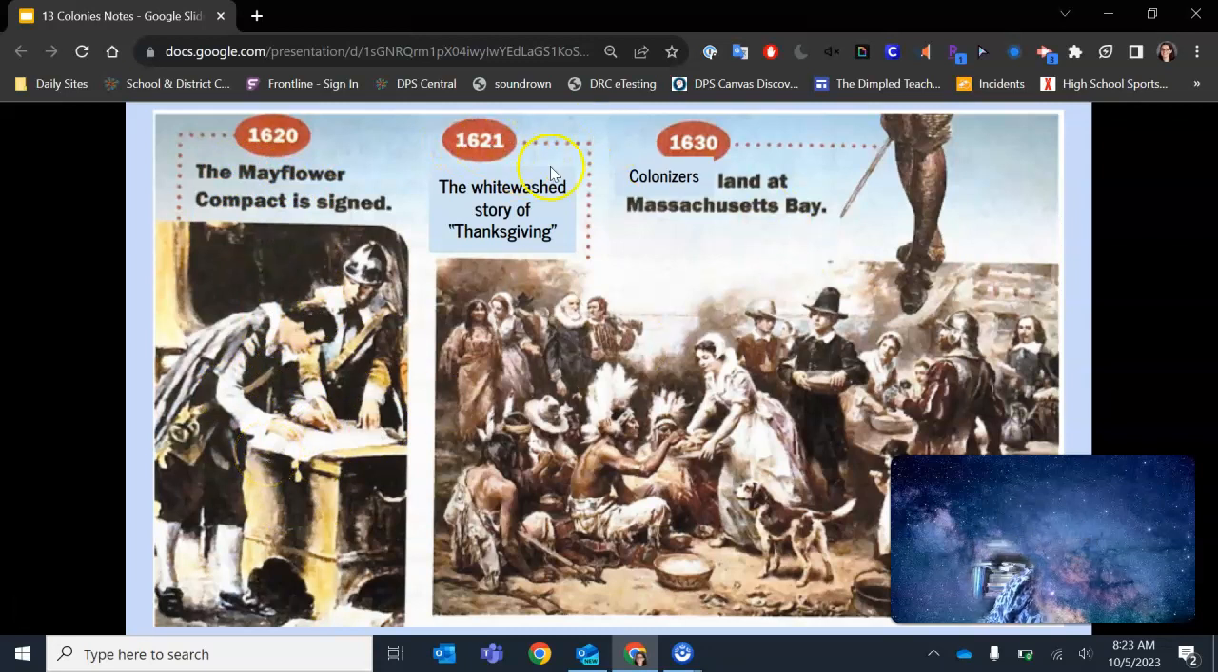And then in 1621, we have the whitewash story of Thanksgiving. We'll get into that a little bit more, right? So this idea that it was all peace and love, right? We'll talk more about that. And then in 1630, we have colonizers landing at Massachusetts Bay and then really bringing out the natural resources in that area of what is the United States today.